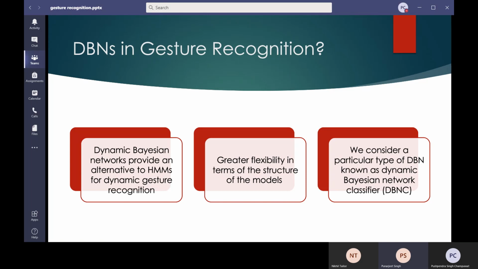Now, from the structure standpoint, each time slice is basically a naive Bayes classifier, or the base structure is a Bayesian classifier, and the state variables are connected from one time to the next using the transition structure, which is a hidden Markov model. We will be going from timestamp t to timestamp t plus 1. We will look in greater depth in the next slide.